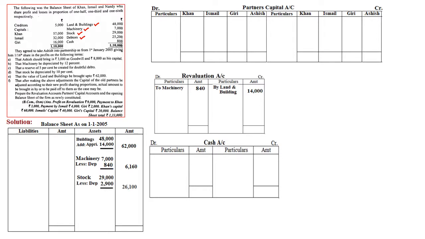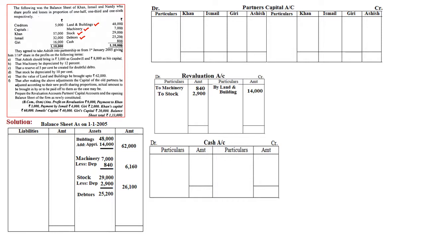So minus depreciation 2,900, extend to the outer column, resultant figure 26,100. Whatever amount is depreciated will be recorded on the debit side of the revaluation account, that is, to stock 2,900. Then debtors. Debtor is an asset, it will be recorded on the asset side of the balance sheet, 25,200.